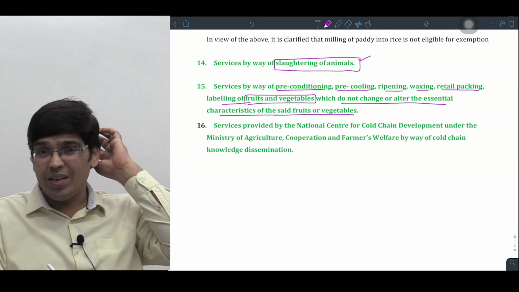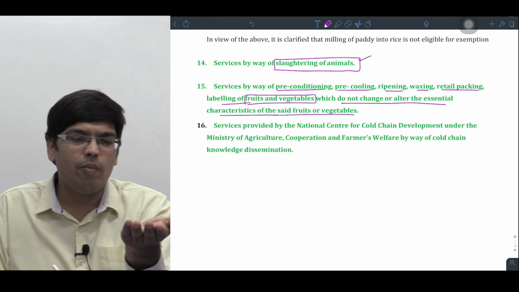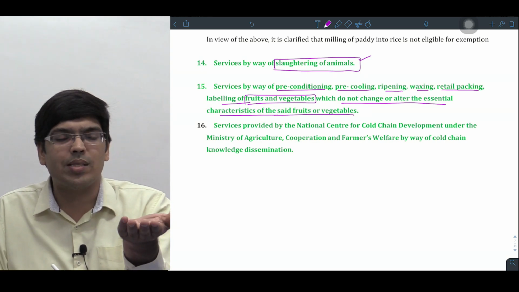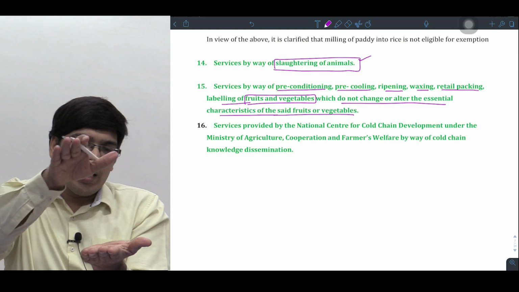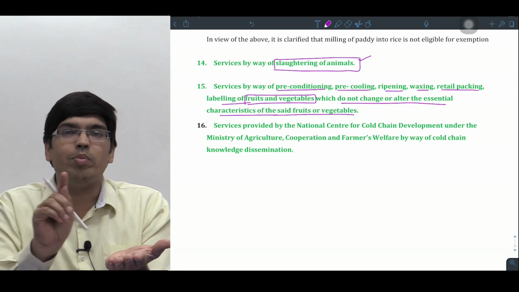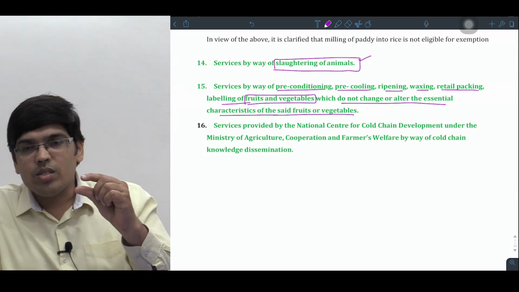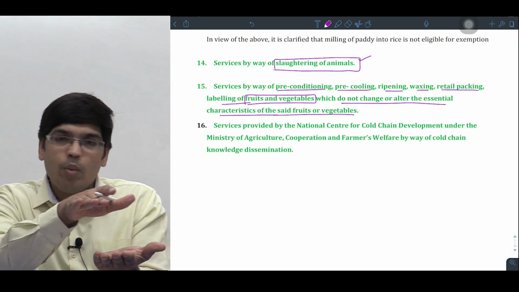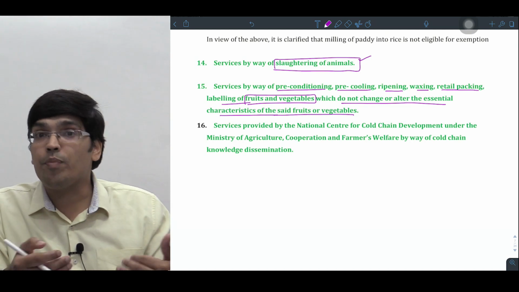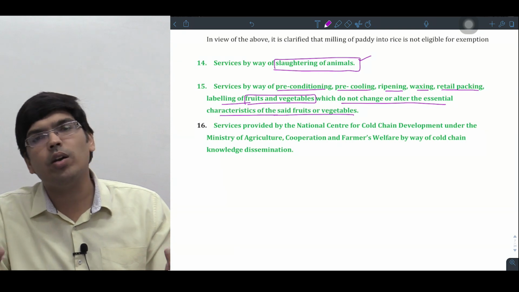See, if you go to D-Mart, if you want to purchase 4 apples or 6 apples, you'll get a tray. In the tray, 6 apples would be neatly placed and they'll be stickered, right? Someone would have packed the apples in that thermocol tray, right? That activity of packing, stickering, waxing is taken as what sir?